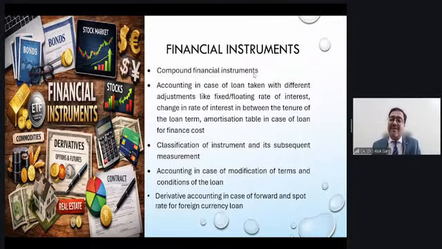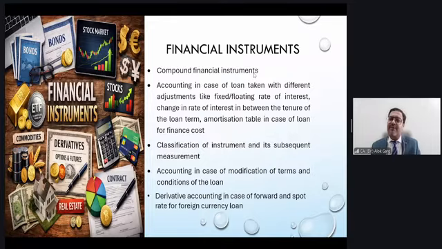Compound financial instrument: what is meant by compound? One which has characteristics of equity as well as debt. For example, the company has issued a non-convertible debenture at 6%, but the market rate is 10%.